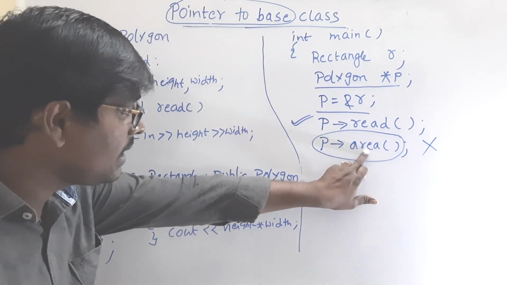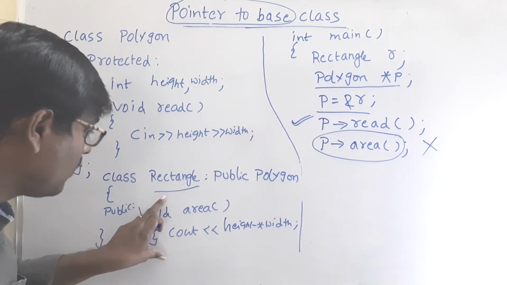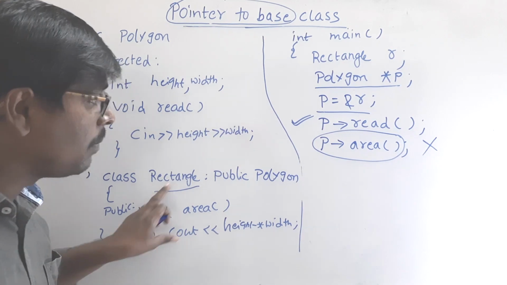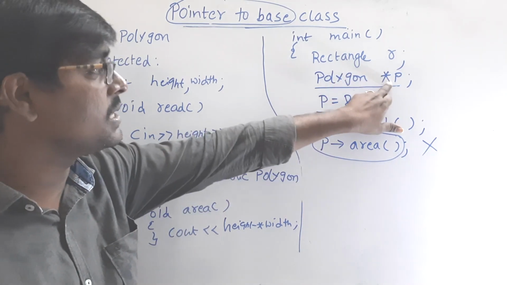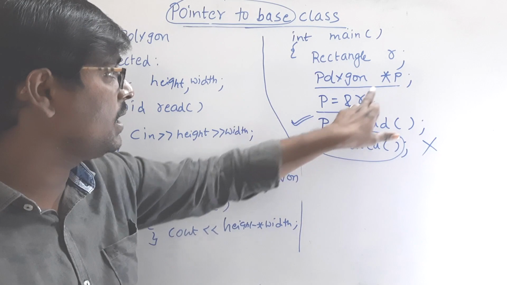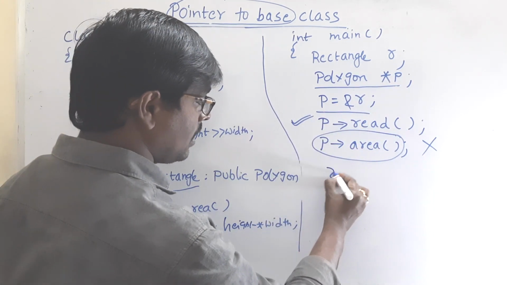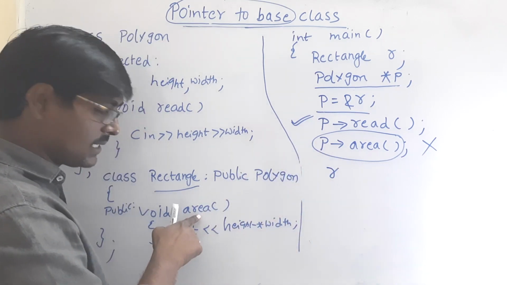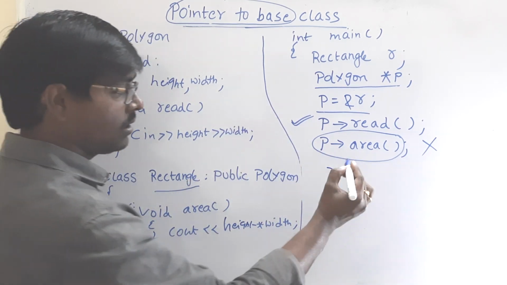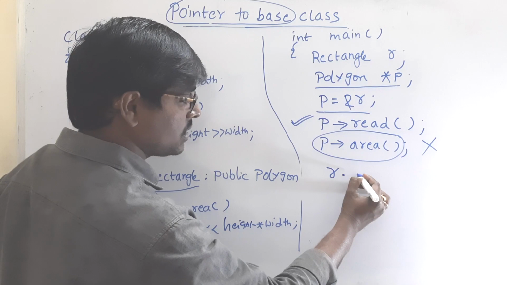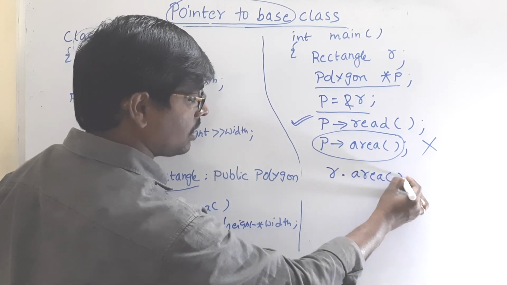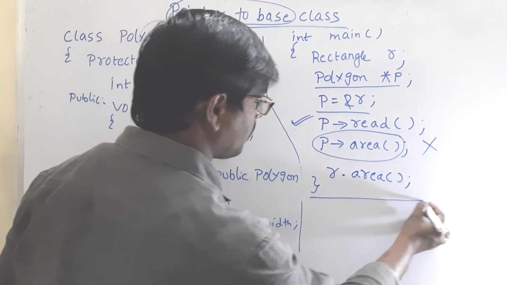Why? Area is a member of the derived class, but the pointer is base class. So how can we access area? It is not possible to access area by using the pointer. We can access area by using the object, r dot area. This is the program.